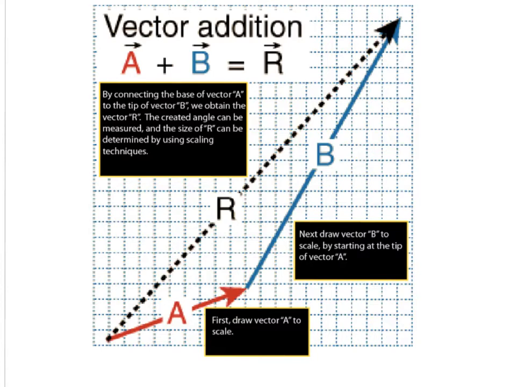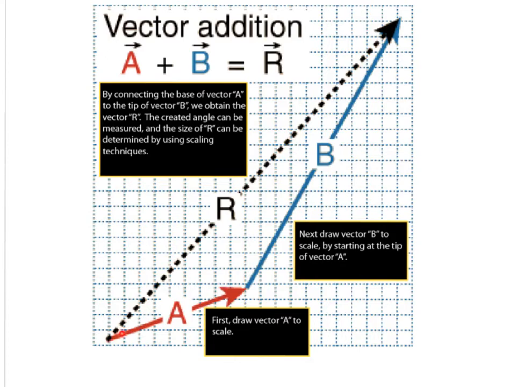How do we do that? Well, we take vector A and we take our protractor. Let's say you're given some degrees above horizontal, that this is the direction this vector is in, and you are told that it is so many centimeters.